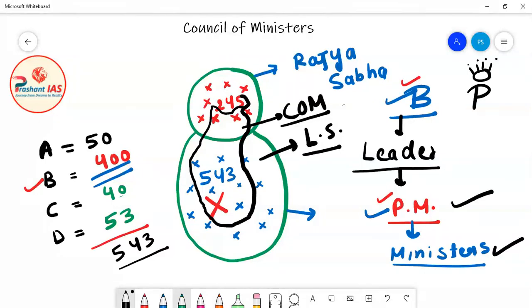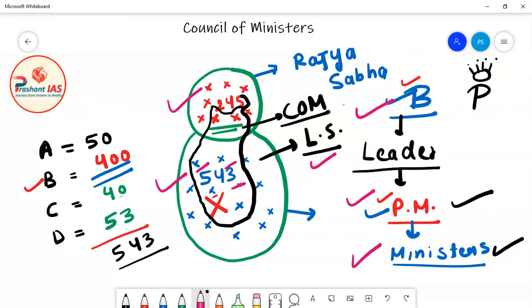So friends, these members from Rajya Sabha are also part of the Council of Ministers, means they are ministers, and these members from Lok Sabha are also part of the Council of Ministers. So first the political party is decided, then the Prime Minister, then the Prime Minister chooses his ministers. The majority to form the council of ministers, the executive wing of the government, is seen in Lok Sabha, but the Prime Minister can choose ministers from Lok Sabha as well as Rajya Sabha. In this way, the government is made in India.